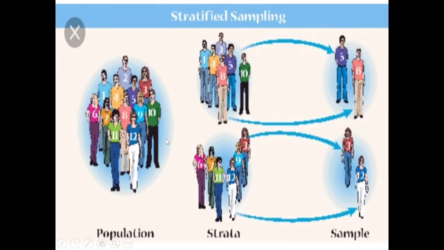The picture shows the whole population, and then the population is divided into two strata, male and female, and then from this data we randomly choose the sample. From the male part we have chosen this sample randomly, and from the female part we have chosen this sample. So in stratified sampling, first the population is divided based on their characteristics into two strata, and after dividing the population into two strata, we randomly select the sample from these strata based on their characteristics.